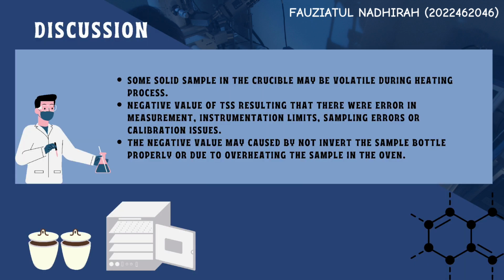After we do the calculation, we can analyze and discuss the results that we get. Here, we can see that some solid sample in the crucibles may have volatilized during the heating process. The negative value of the total suspended solids results from errors in measurement, instrumentation limits, sampling errors, or calibration issues. Other than that, the negative value may be caused by not inverting the sample bottle properly or by overheating the sample in the oven.